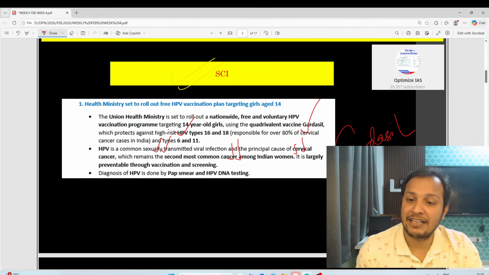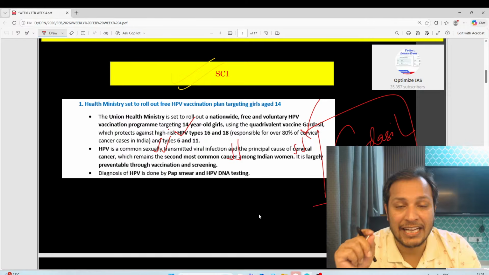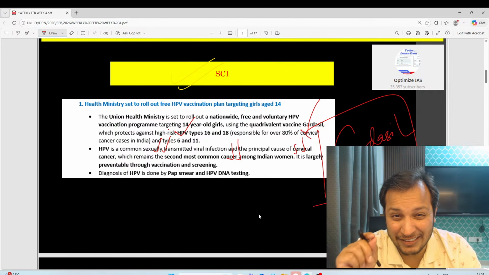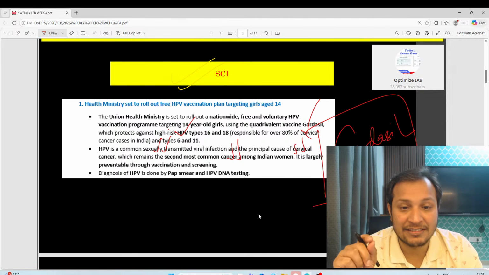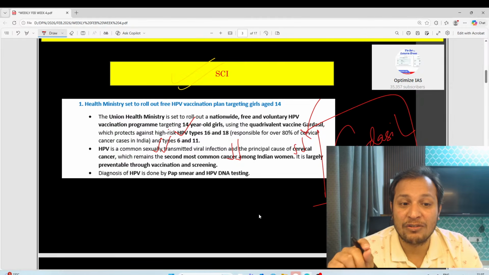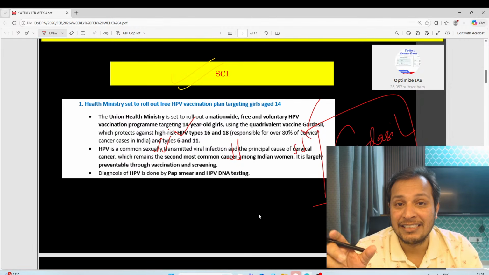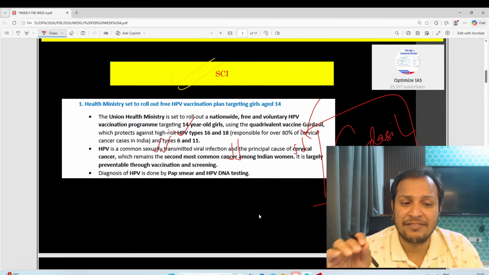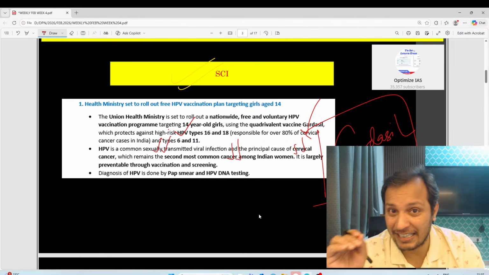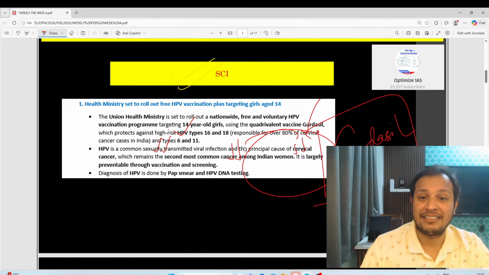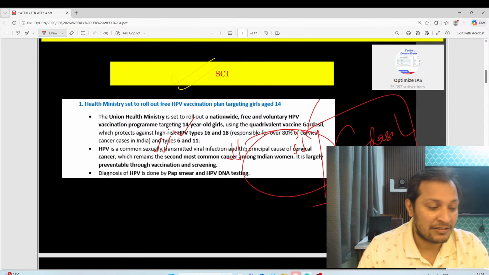Gardasil, the HPV vaccine. HPV is a sexually transmitted virus. Now this Gardasil vaccination is in India, generally targeting young girls. So this is a very important development related to health. Sexually transmitted disease, HPV, is very important. It causes cervical cancer in women, generally young women.